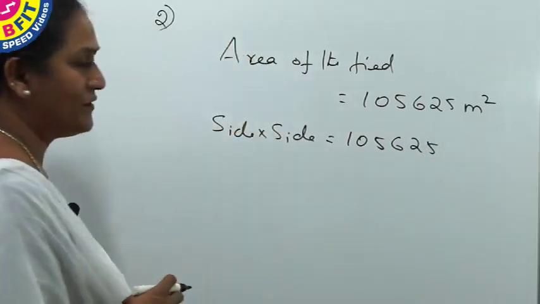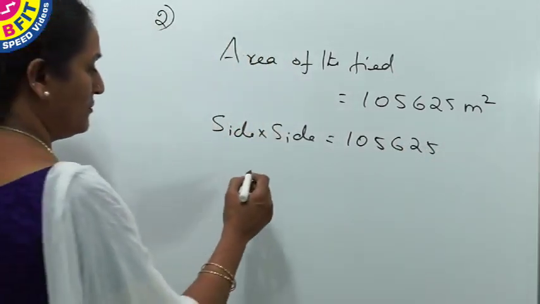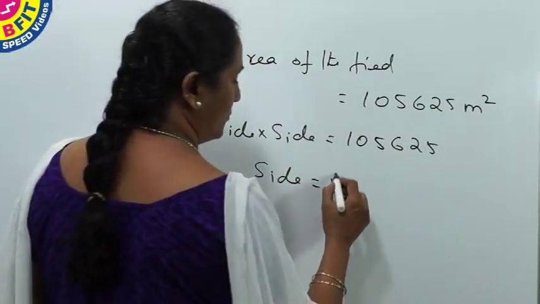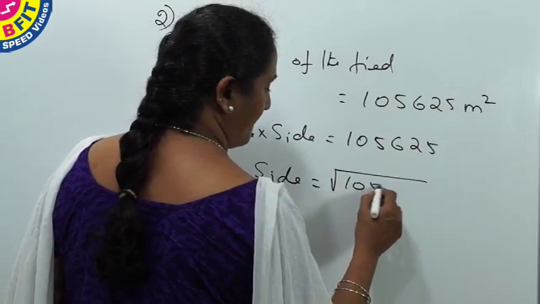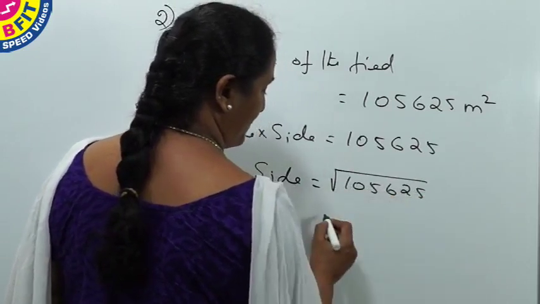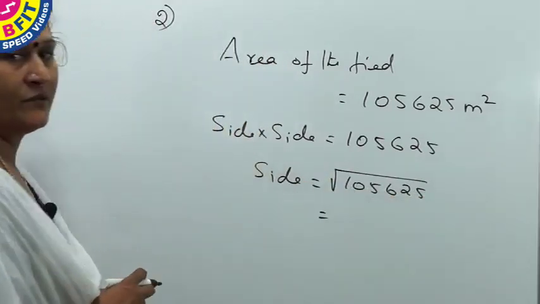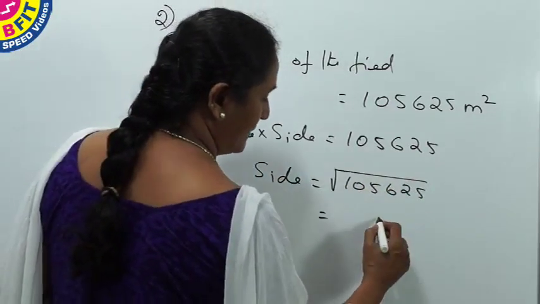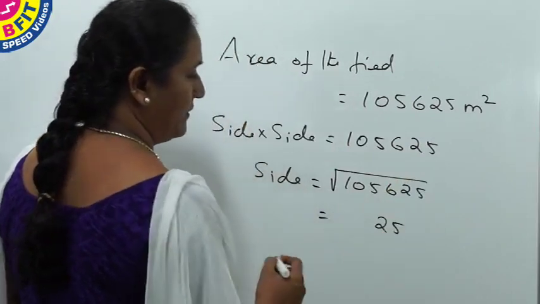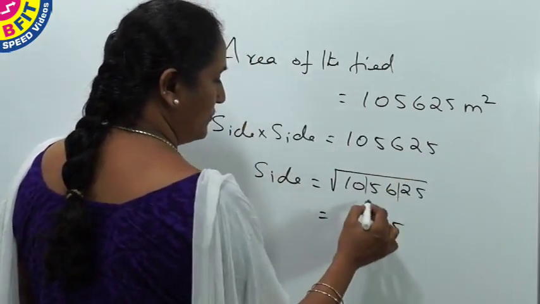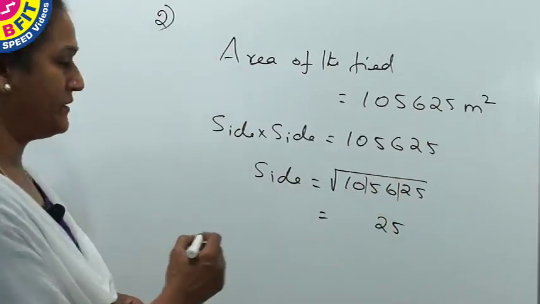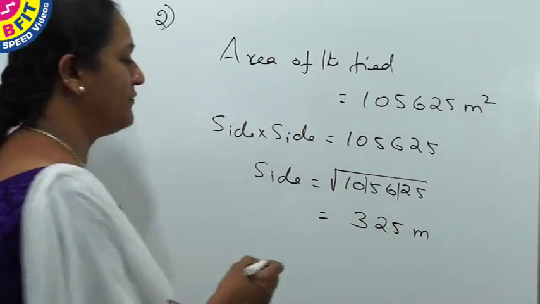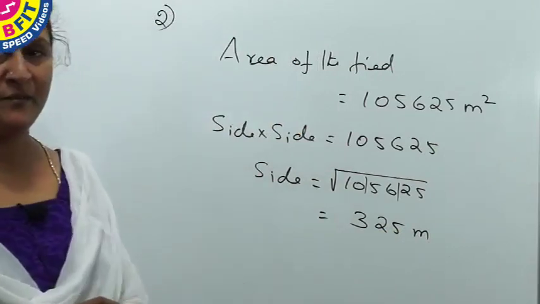1,05,625. Finding square root on either side, to find the square root, as this area ends with 625, the last two numbers will be 25, and splitting this into 2, the square number contained in 10 is 3. So side of the square field is 325 meters.